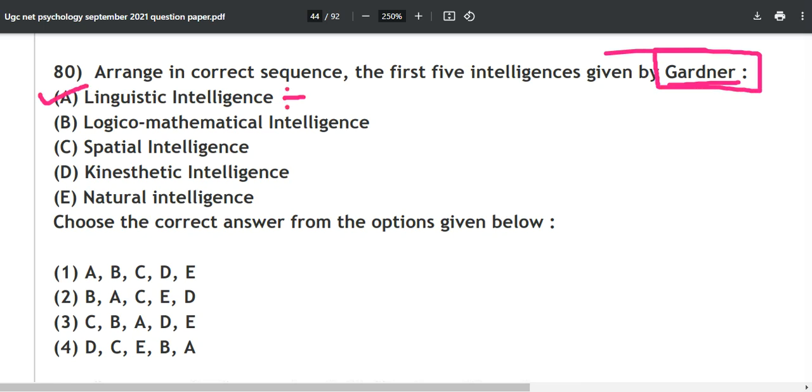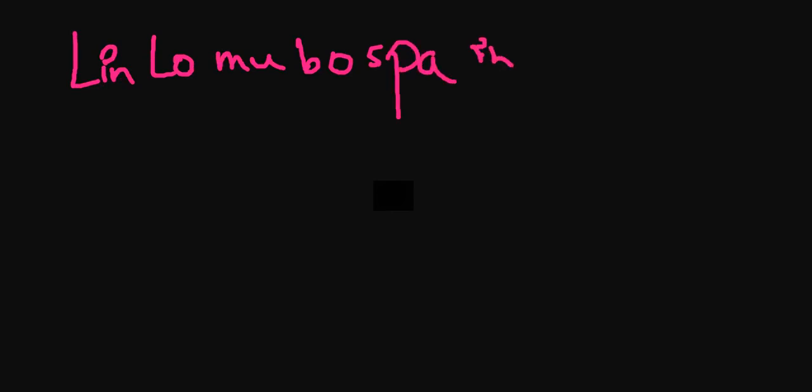Linguistic is for those who are interested in or like languages and all those things. Logical mathematical is mostly for scientists, logic application, rationalism and all that. Spatial is basically for navy pilots and all those things. Kinesthetic is for body movement, dancers and all those things. Natural is for the agriculturist, botanist and persons who are interested in agriculture and plants. One more mnemonic which I have already shared is lin, lo, mu, bo, spa, int, int, nat, ex.